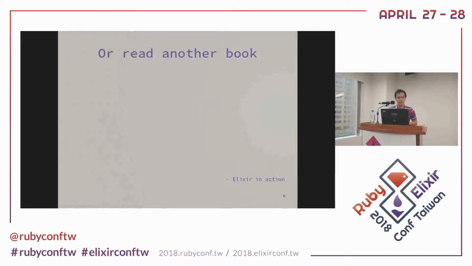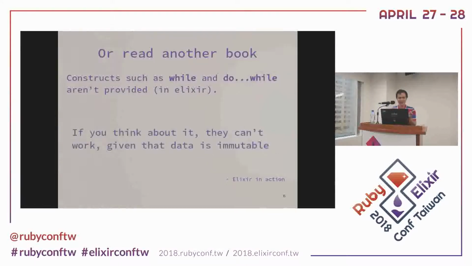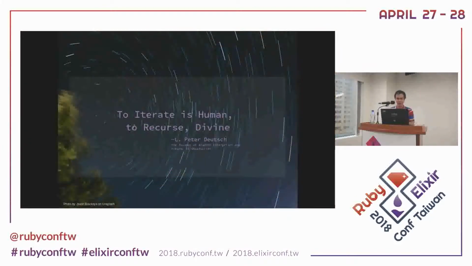So you read other books. I think outside there's a bookstore. There's a book called Elixir in Action. I saw some people buy that just before the break time. Inside it says that constructs such as while and do-while are not provided in Elixir. Not provided. But if you think about it, they can work given the data is immutable. Oh no, what will I do?